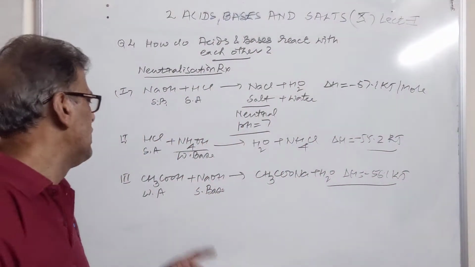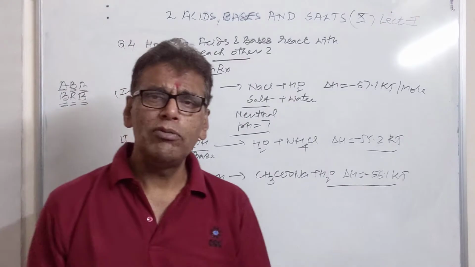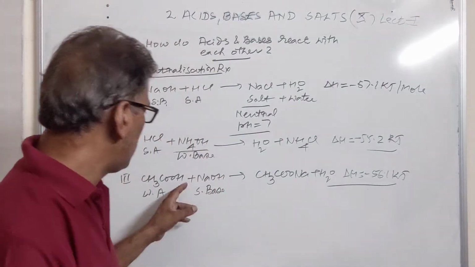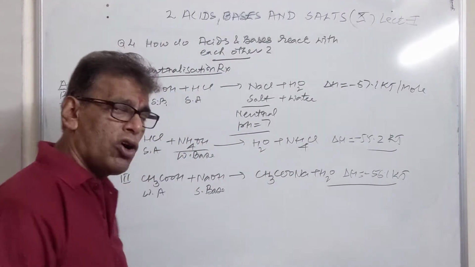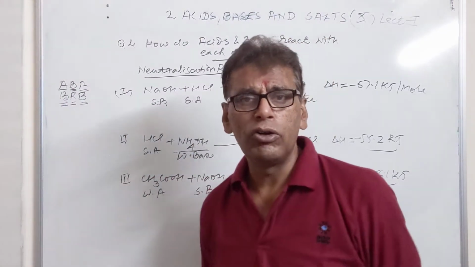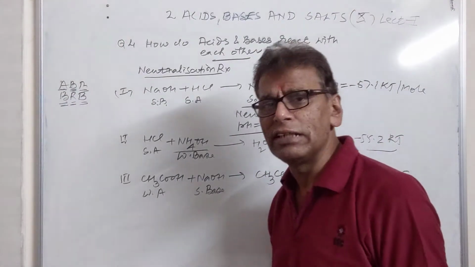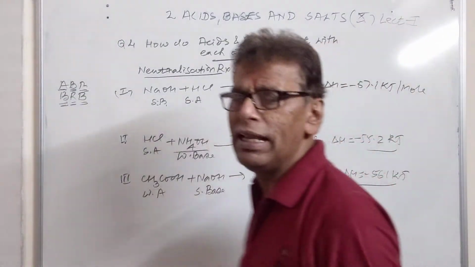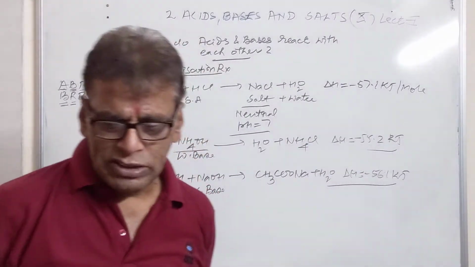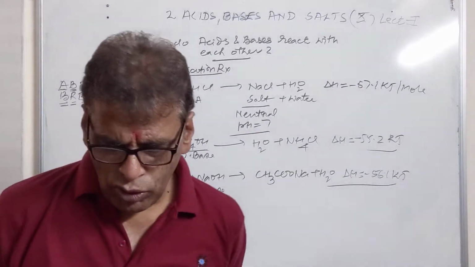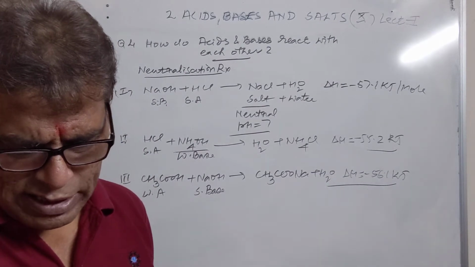The reason is that the weak counterpart, whether it is a weak base or a weak acid, is not able to ionize completely. It produces a lesser number of OH ions, but the strong counterpart produces more ions. To neutralize those ions, we have to spend some energy for their complete ionization. Therefore, the net energy evolved will be less than the expected value because that energy has been used up in the ionization of the weak acid or weak base. So weak acids and weak bases consume some of the heat produced during the neutralization reaction of the acids